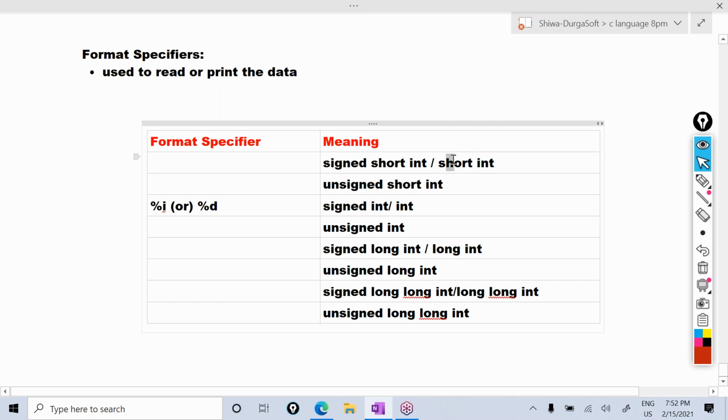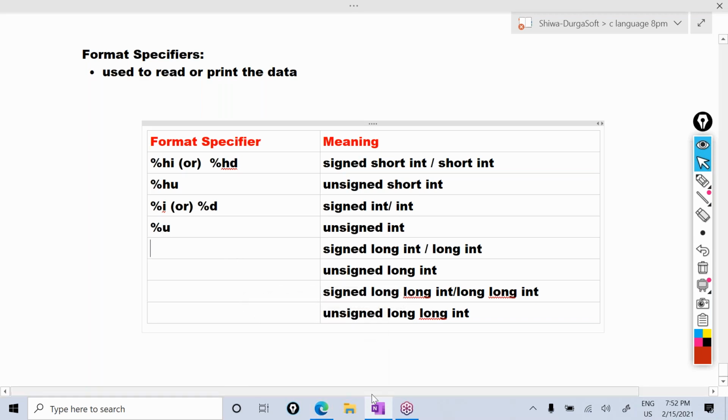So that's why they have given the second character for the short. What is the second character? H. In the int, what is the first character? I. H I. Percentage HI is the format specifier, or instead of writing I, you can write D also. Just now I told, so percentage HD also you can write. Okay, short decimal or short int HD. Okay, for unsigned shortened, for the shortened H, for the unsigned U, percentage HU. Okay, short unsigned. For the unsigned int, just simply write percentage U.